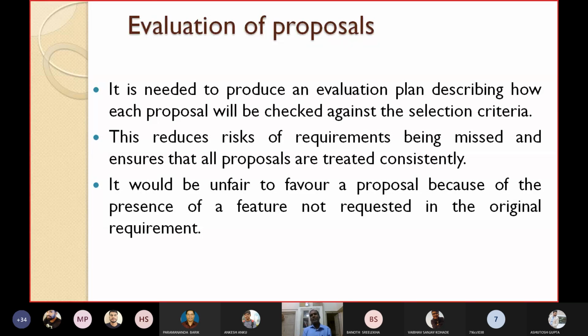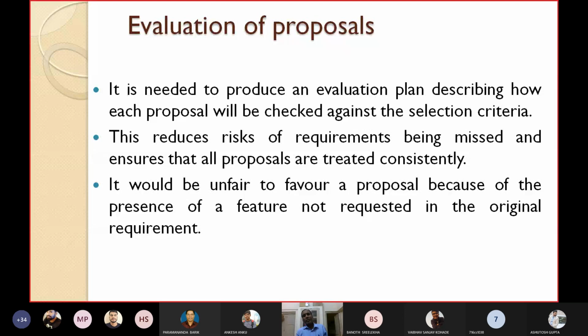Suppose you have just a small college. A reserve option is not required. You do not want to give any concession also. One requirement is not there.